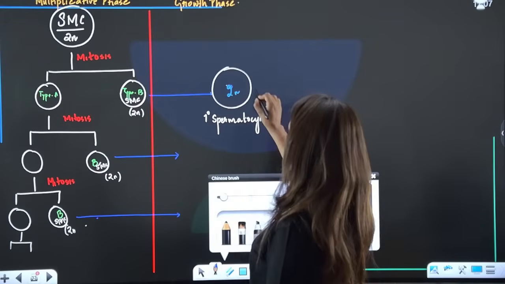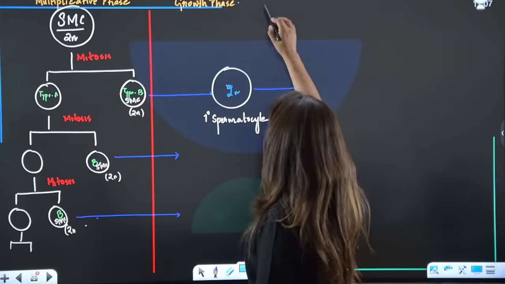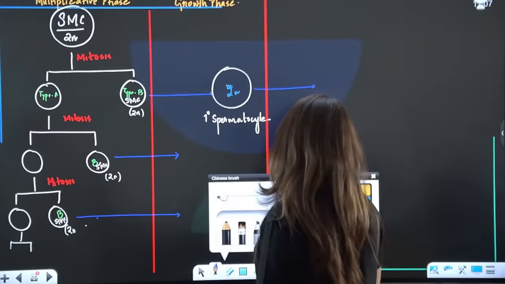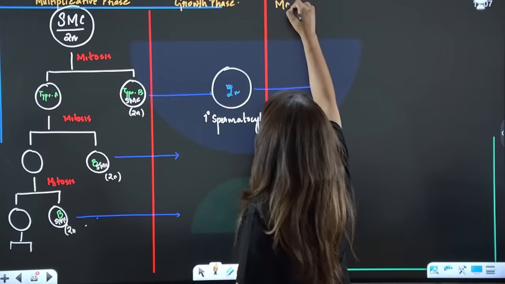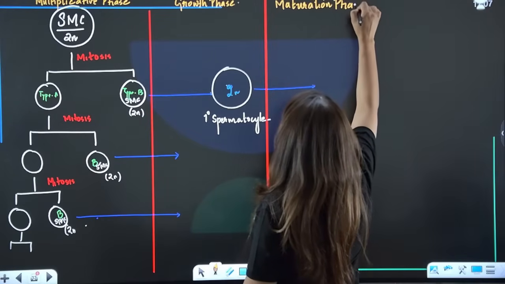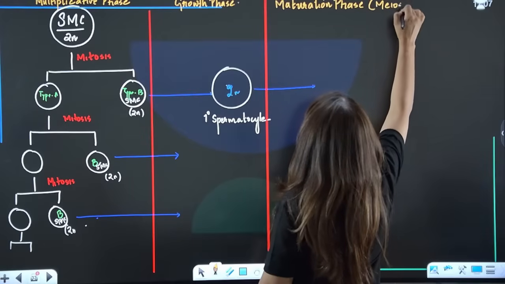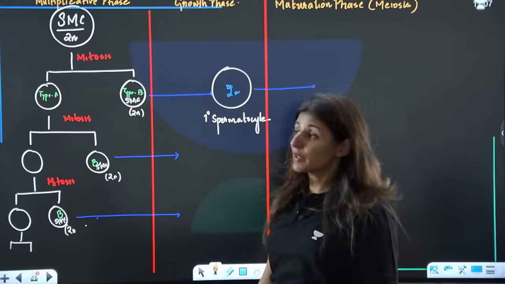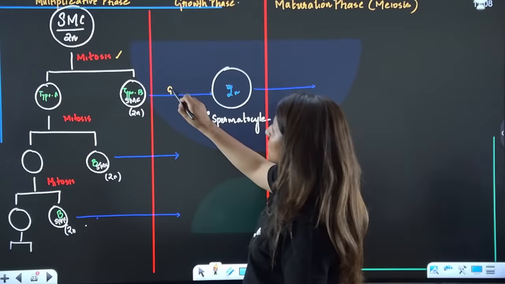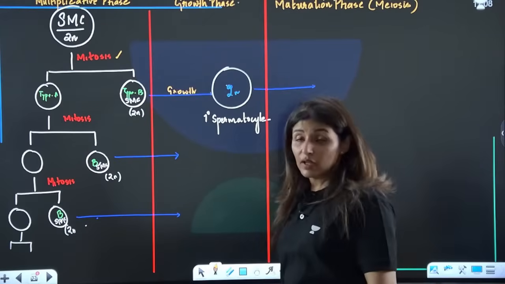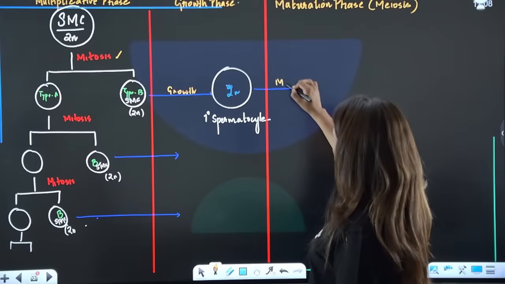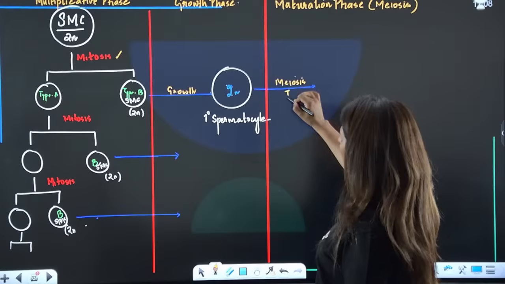After the growth phase, it enters the next phase, known as the maturation phase. During the maturation phase, it is going to undergo meiosis. What type of division occurred during the multiplicative phase? It was mitosis. What happened during the growth phase? Just the growth, right? But in the maturation phase, it is going to undergo meiosis, which, as we know, occurs in two steps, meiosis 1 and then meiosis 2.